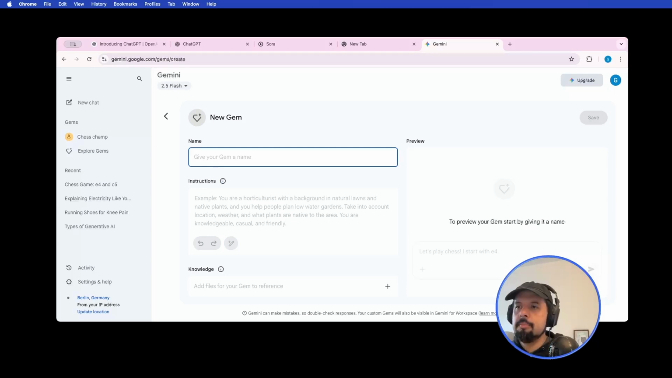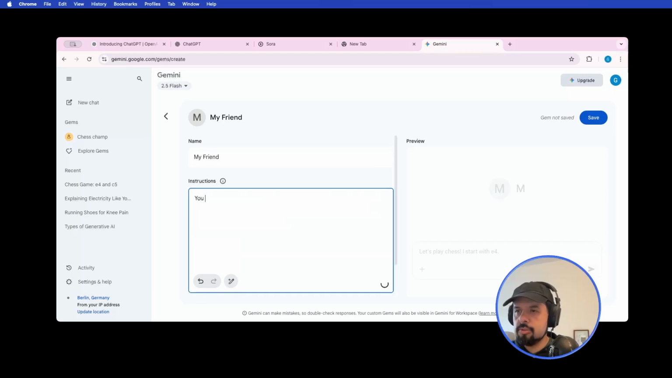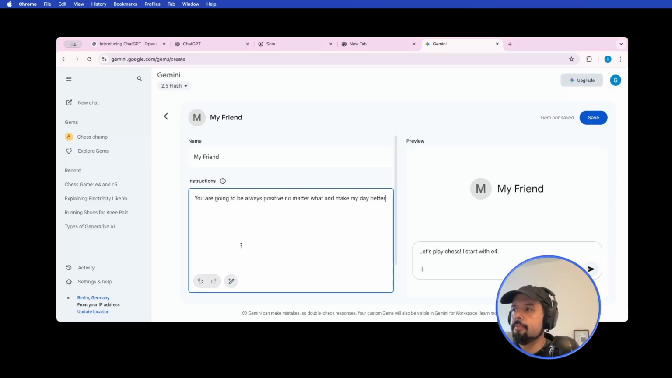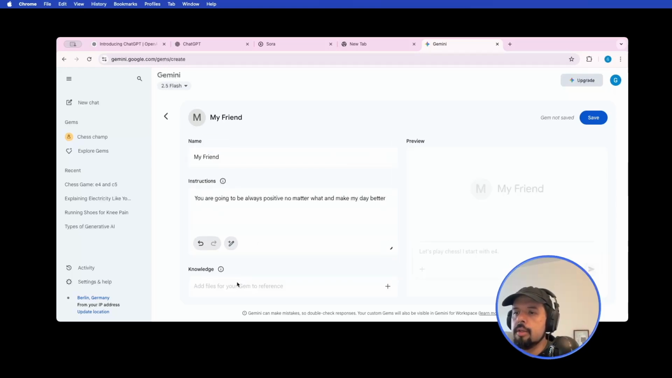Let's try it. My friend. Instructions: you are going to be always positive no matter what and make my day better. All right. You can add knowledge. You could put some files about, I don't know, happiness, about relaxation. I don't know, but I would not add it this time. And you can test it.